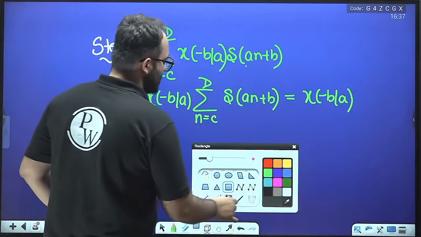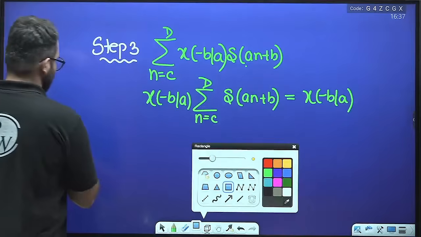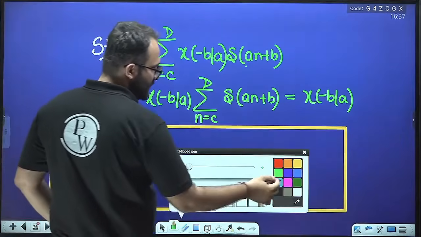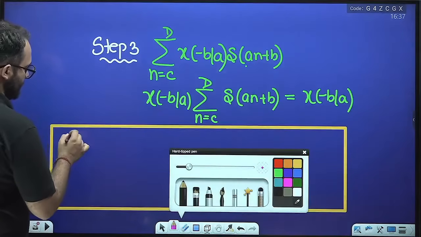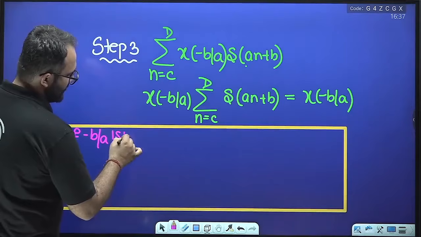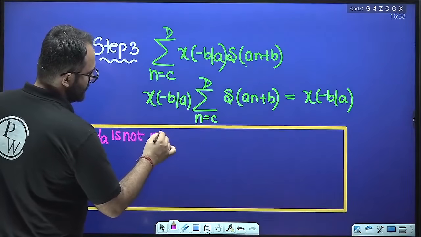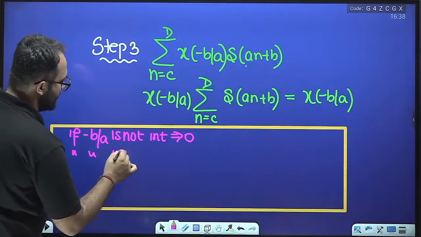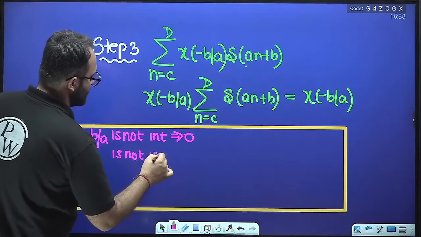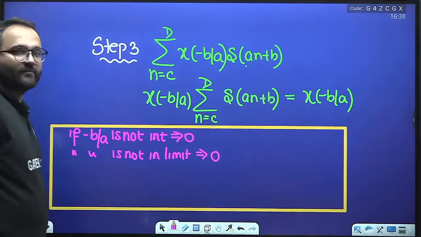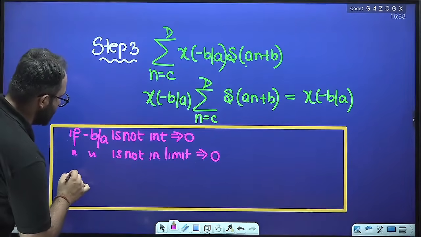So what is the result? The result is that if minus b by a is not an integer, the answer is 0. If minus b by a is not in the limit, then again the answer is 0.